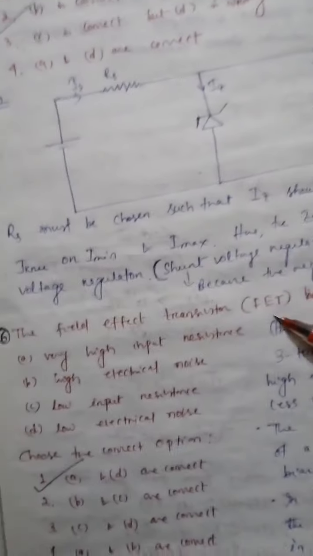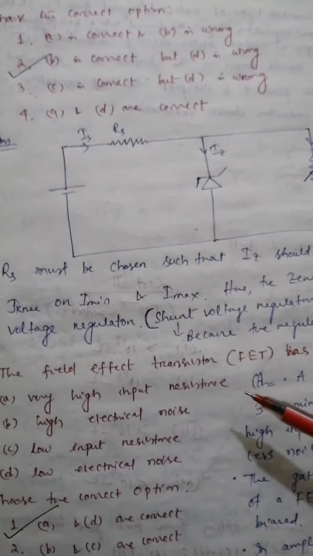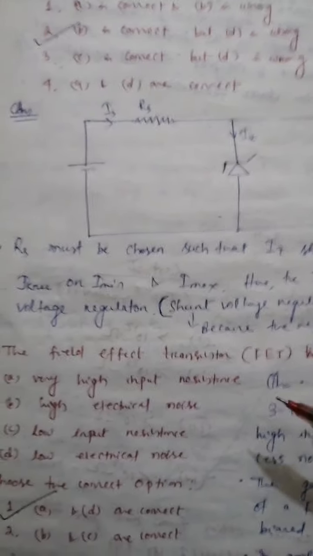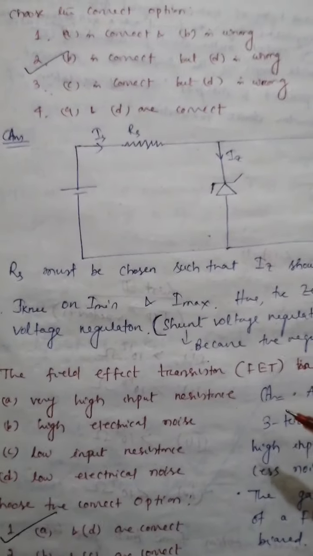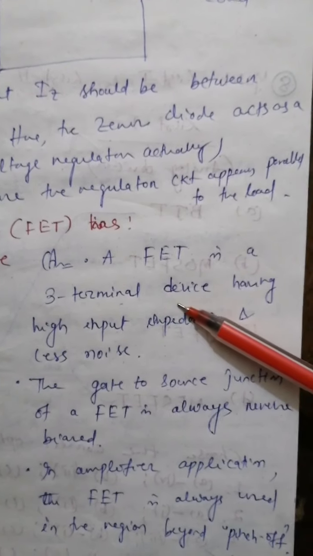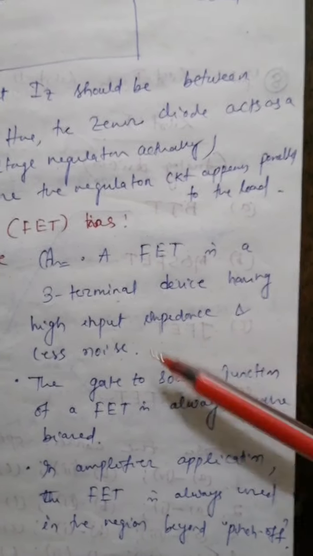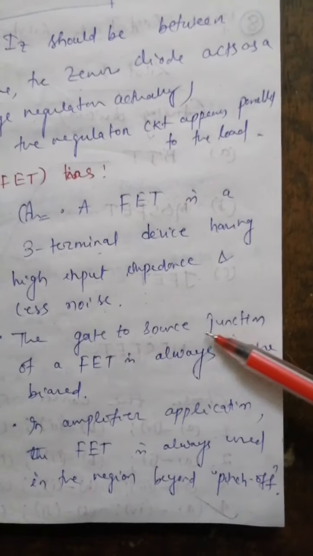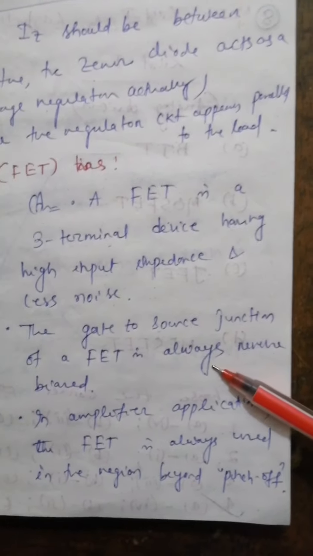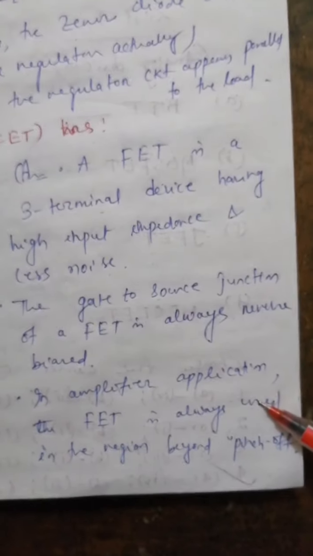And this is a very normal thing, that as devices advance, they should have high input resistance and low electrical noise. So we can also say a FET, or field effect transistor, is a 3-terminal device having high input resistance or high input impedance, same thing, and less noise. The gate to source junction of a FET is always reverse biased. In amplifier applications, the FET is always used in the region beyond pinch off. Fine.